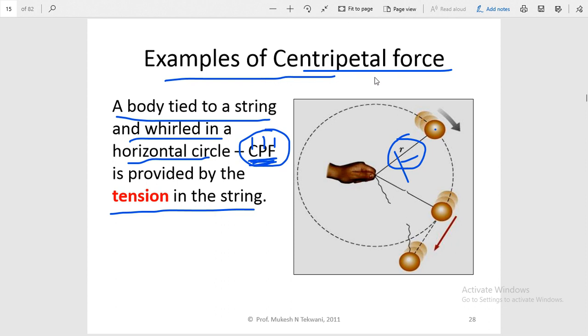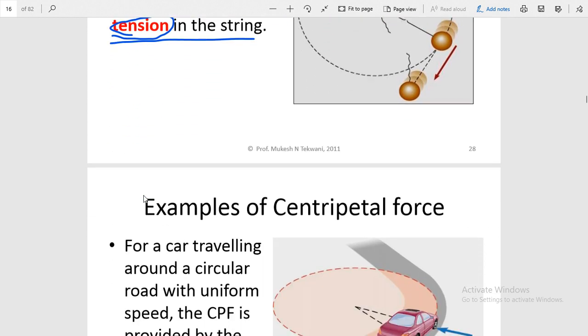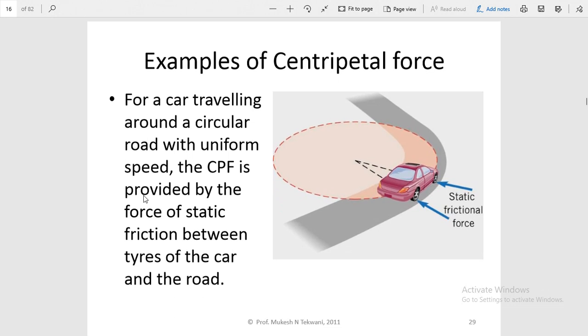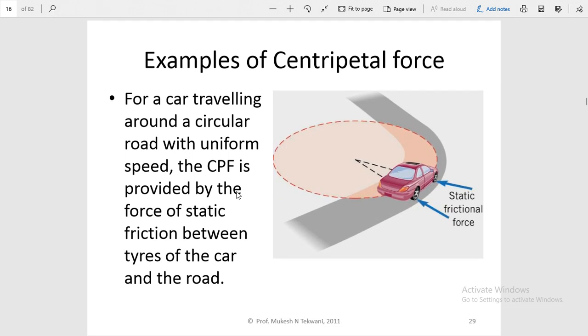You can imagine easily that if this rope is broken, this circular motion is not possible. Okay, it means the required centripetal force is provided by the tension of this string. So this centripetal force is equal to the tension. Let's see another example.